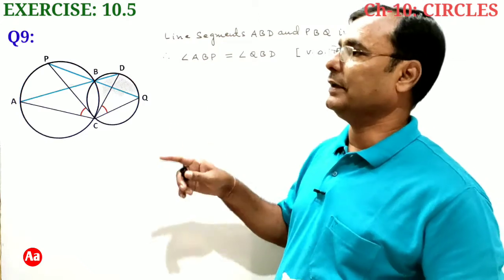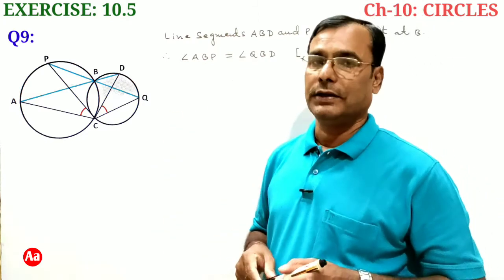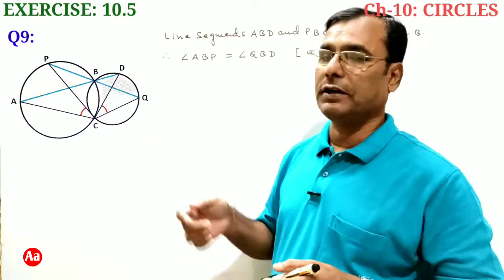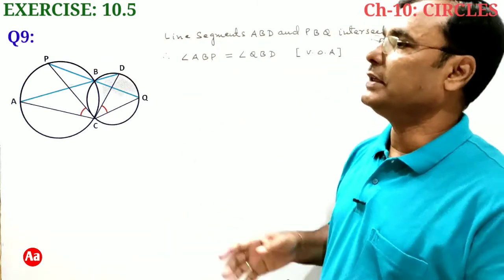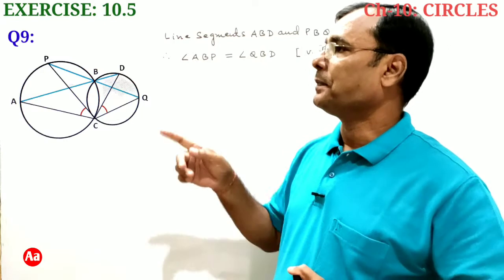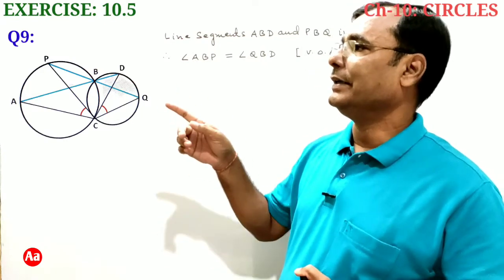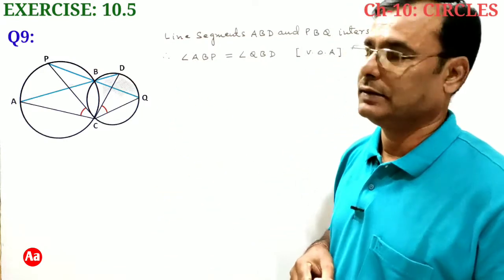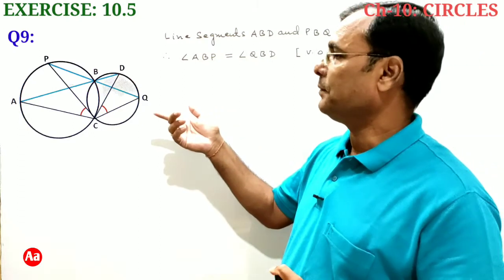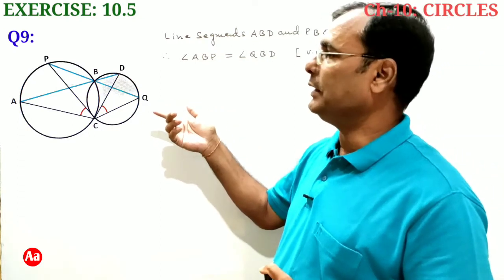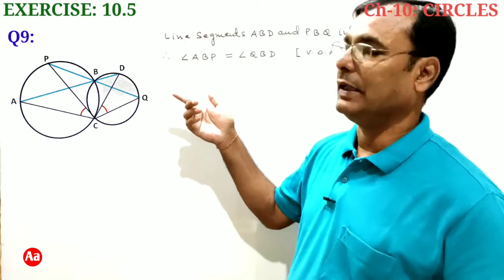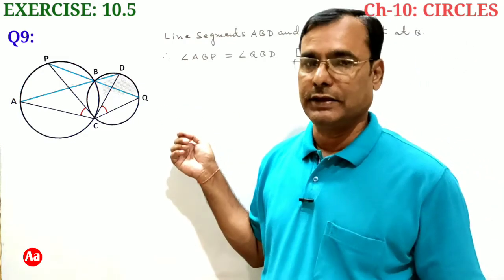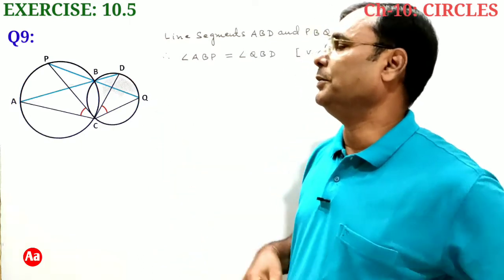That is why angle ABP and angle QBD, they are forming a pair of vertically opposite angles, and therefore they are equal. Now you can see angle ABP and angle ACP. You can see in the figure, angle ABP and angle ACP, they are angles in the same segment, and therefore they will be equal.